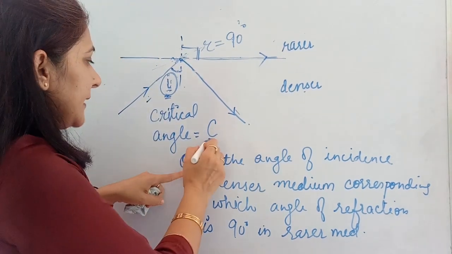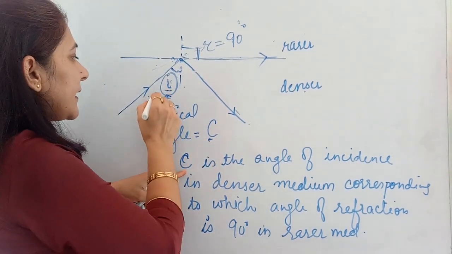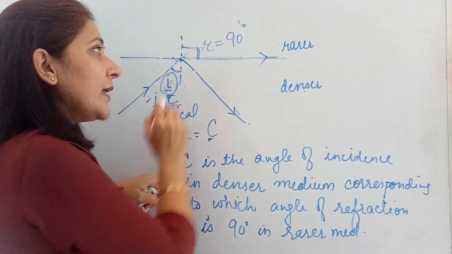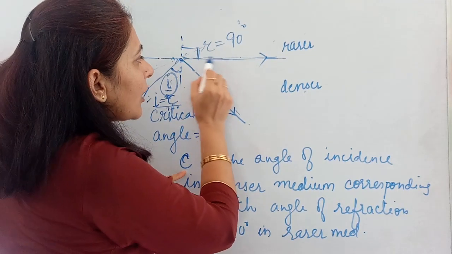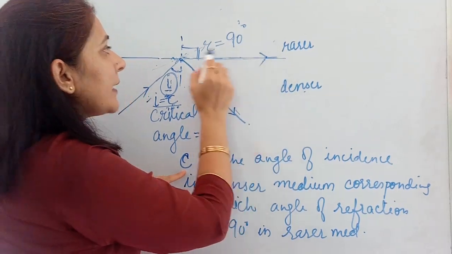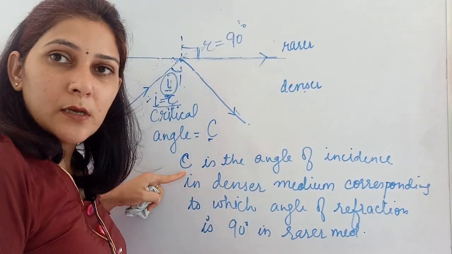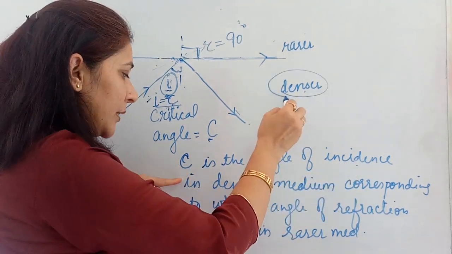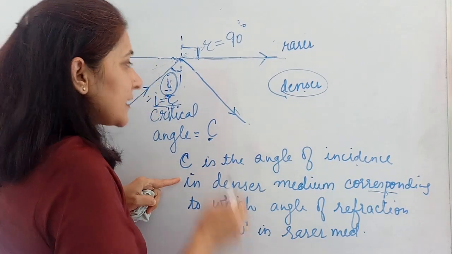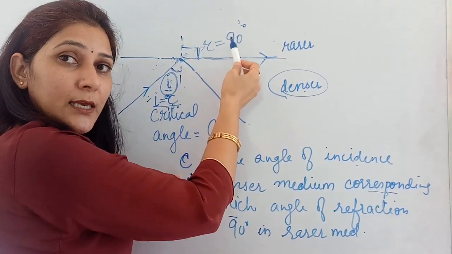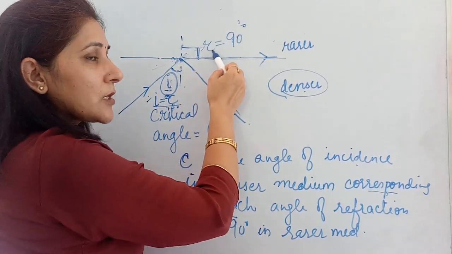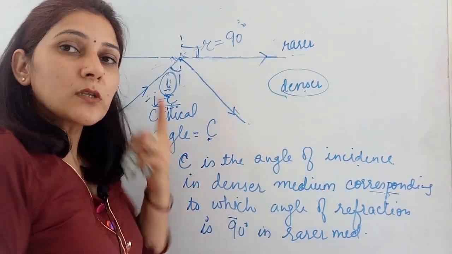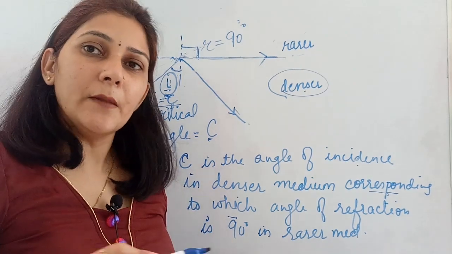Critical angle C, this is the angle of incidence. Angle I is equal to angle C. When is it happening? When your refracted ray is moving along the interface, it is making an angle of 90 degrees with the normal. Okay, so this critical angle is the angle of incidence in the denser medium, corresponding to which the angle of refraction is 90 degrees, in the rarer medium. So this is how we can define our critical angle.